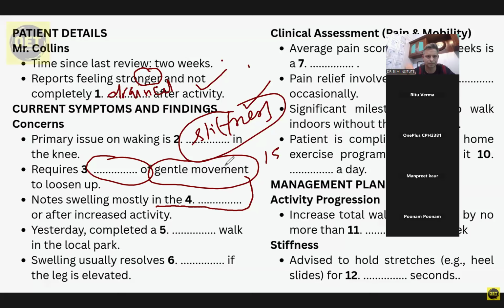The other thing is a bit of swelling. I notice it mostly in the evenings, especially if I've been a bit more active during the day.